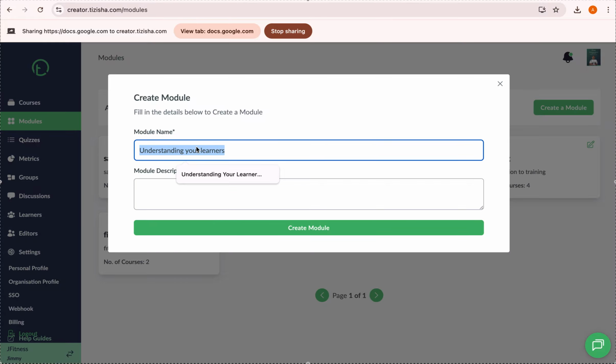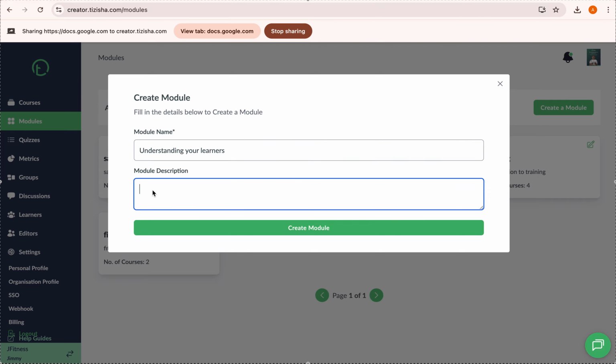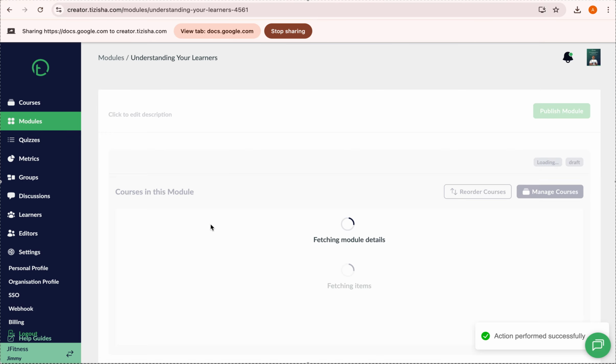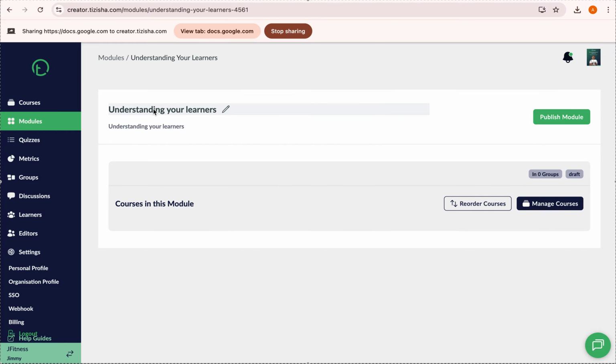Maybe for the description, again, you can have anything you want on here, so you can just create this dummy one. So maybe you have courses related to this topic, understanding your learners. So every course that you have on the platform related to this module, you can have inside this specific module.